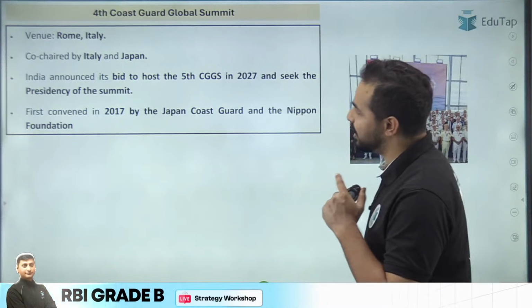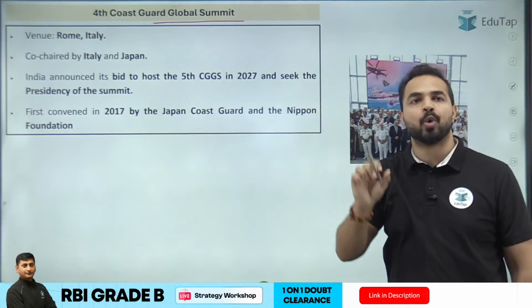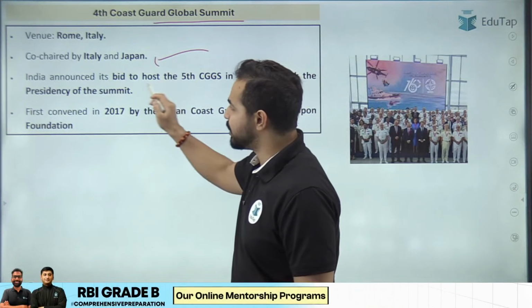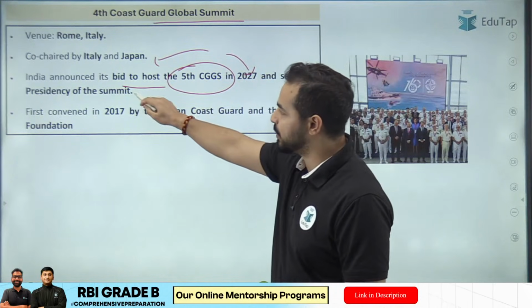Next news article is on the 4th Coast Guard Global Summit, which recently took place in Rome, Italy, and it was co-chaired by Italy and Japan. India announced its bid to host the 5th CGGS in 2027 and seek the presidency of the summit.